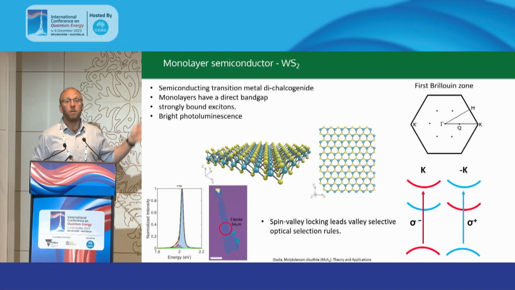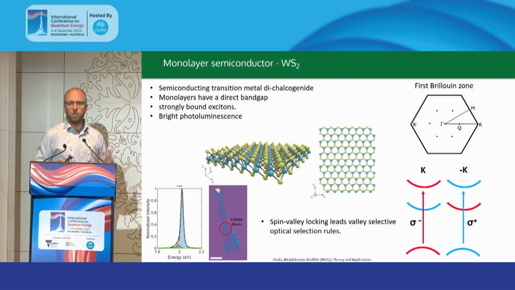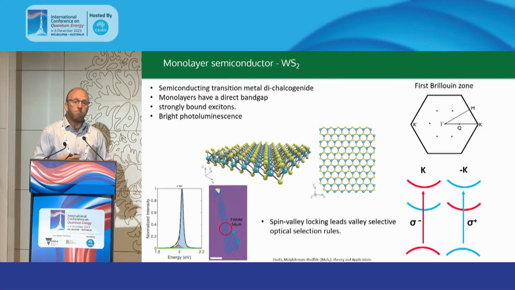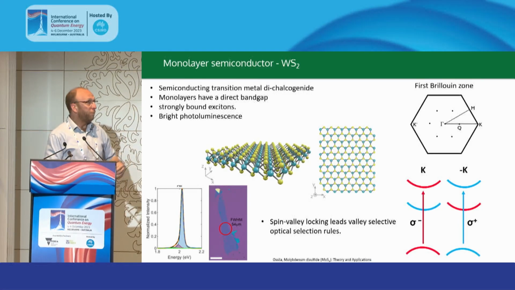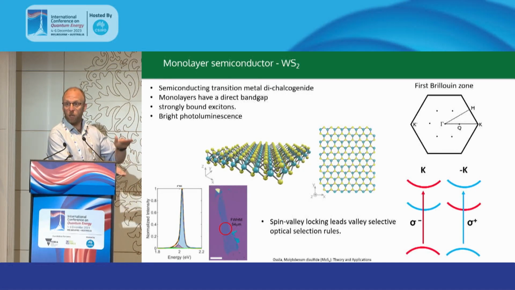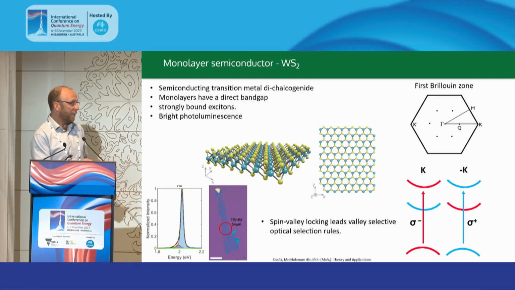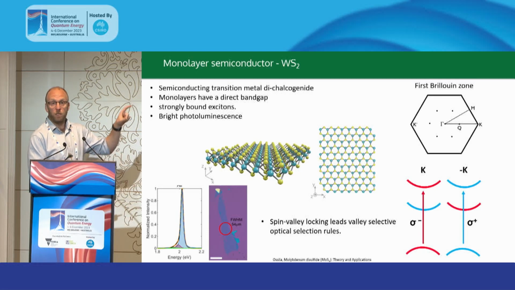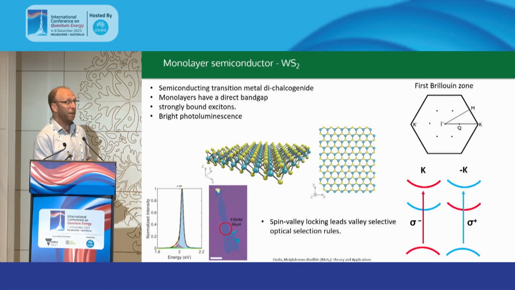So I'm not going to go into all of the details of these materials and why they're interesting, but basically the key points for understanding what I want to talk about is that these are direct gap semiconductors when you exfoliate them down to the monolayer version. And in this hexagonal Brillouin zone here, we have two degenerate points at the K and K prime, or K and minus K points here, which is where the direct band gap is.